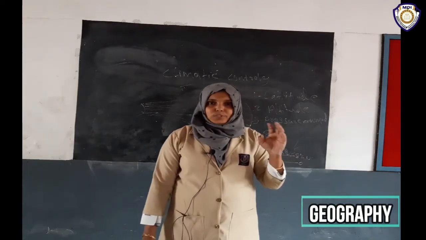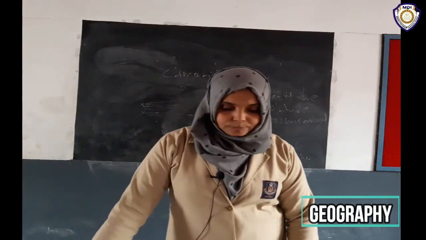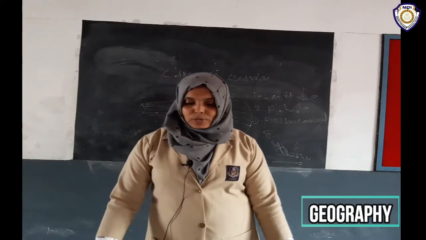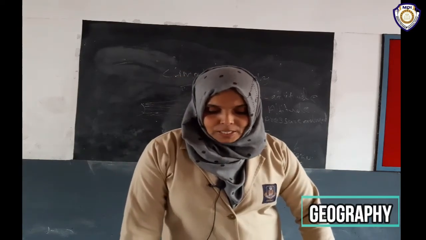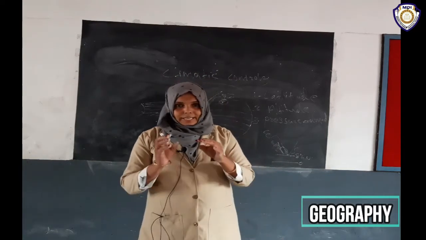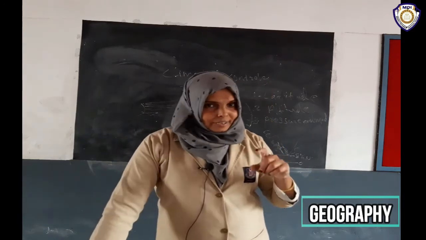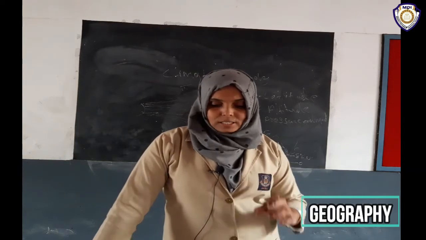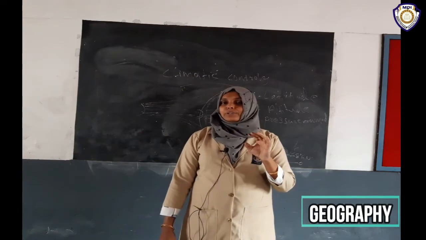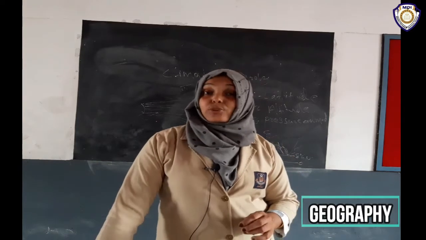Climate ചൂടാണെങ്കിൽ ചൂട് കുറക്കാനും തണുപ്പാണെങ്കിൽ തണുപ്പ് കുറക്കാനുള്ള ഒരു എഫക്റ്റ് ഉണ്ട് സീക്ക്. As the distance from the sea increases, its moderating influence decreases and people experience extreme weather conditions. As distance from the sea increases, കടലിൽ നിന്നും ഒരുപാട് അകലേക്ക് പോയാൽ ഇൻറ്റീരിയൽ പാർട്ടിലാണ് ഒരു ഏരിയ എന്നുണ്ടെങ്കിൽ its moderating influence decreases. And people experience extreme weather conditions.